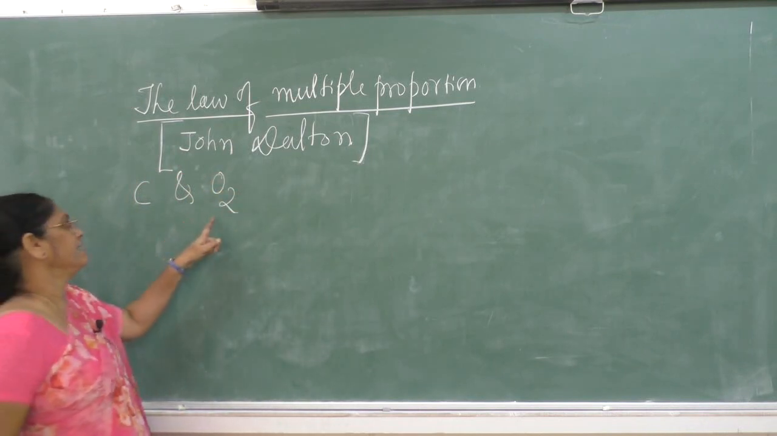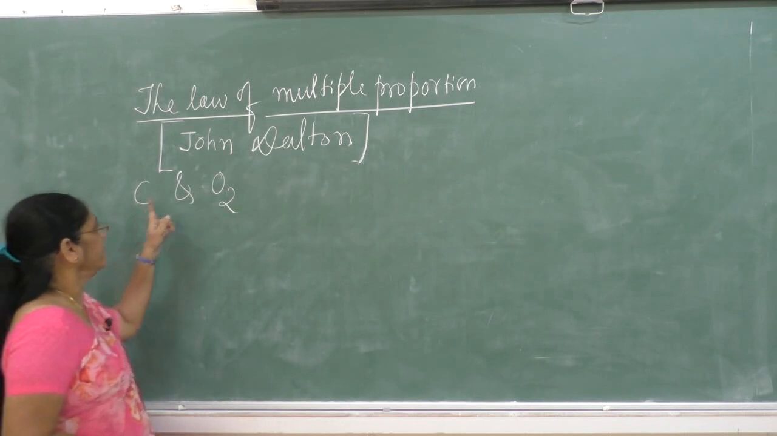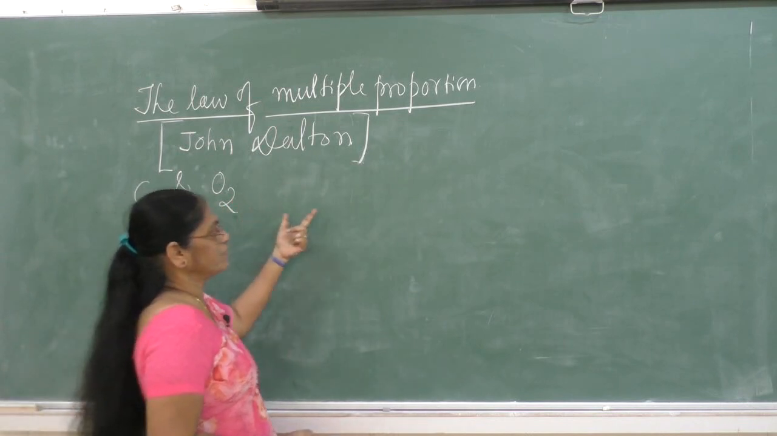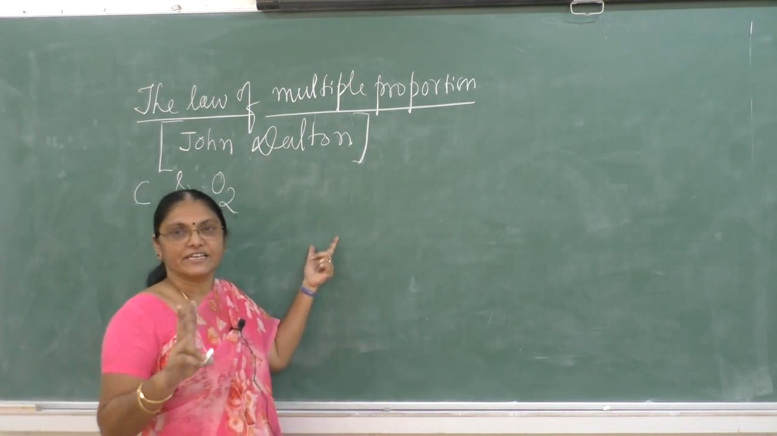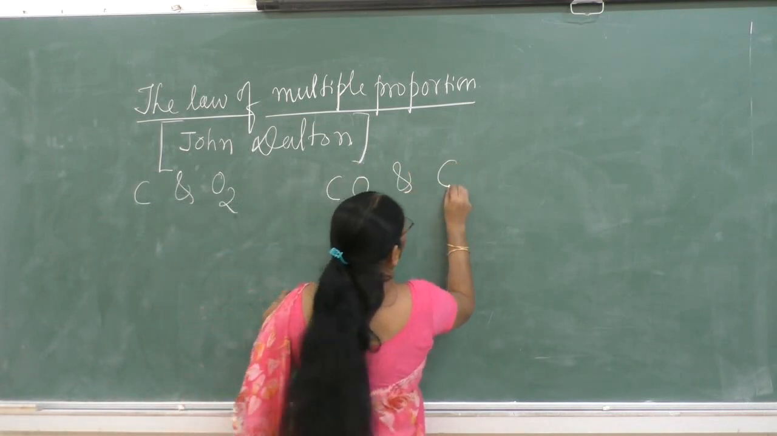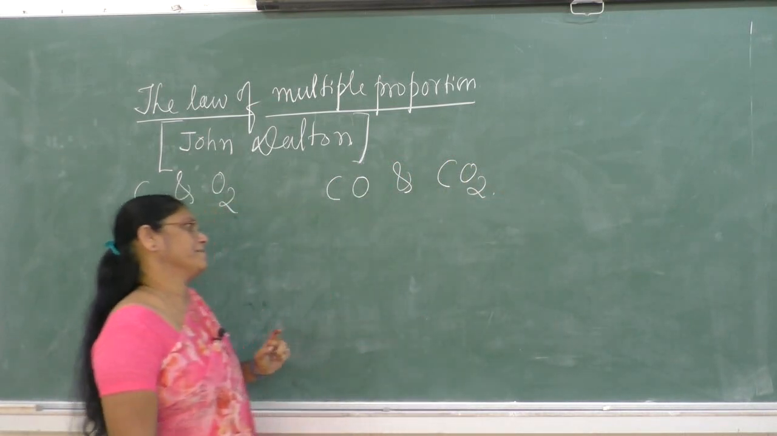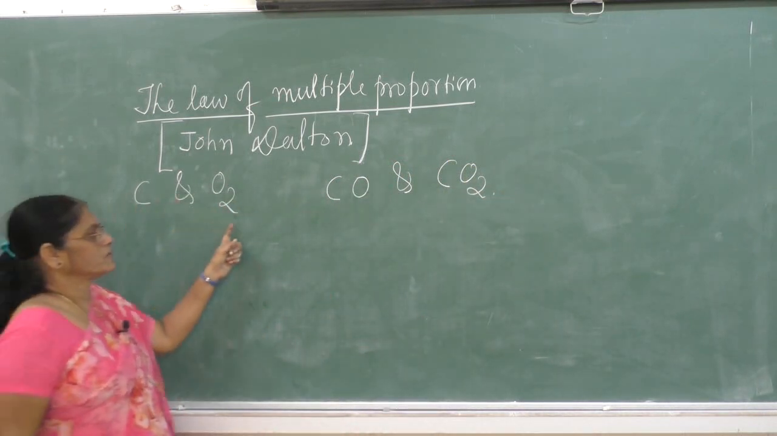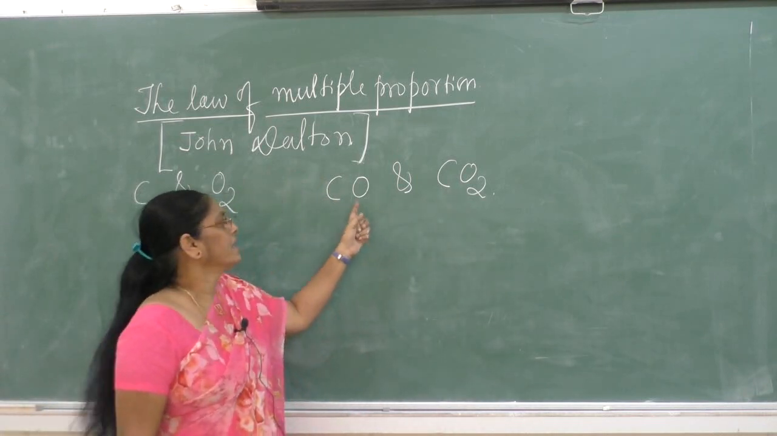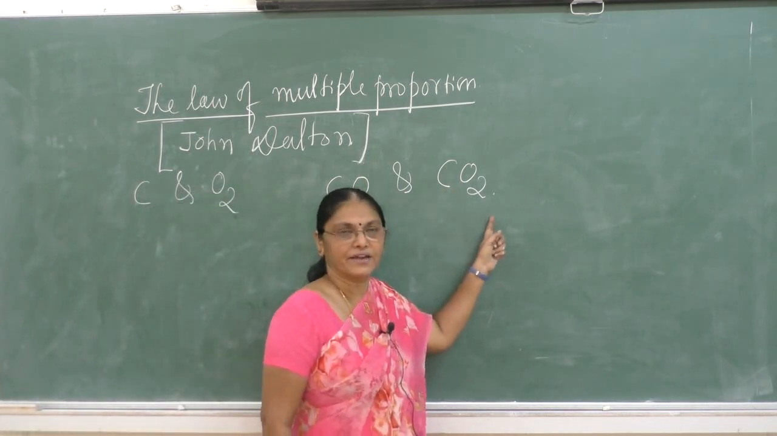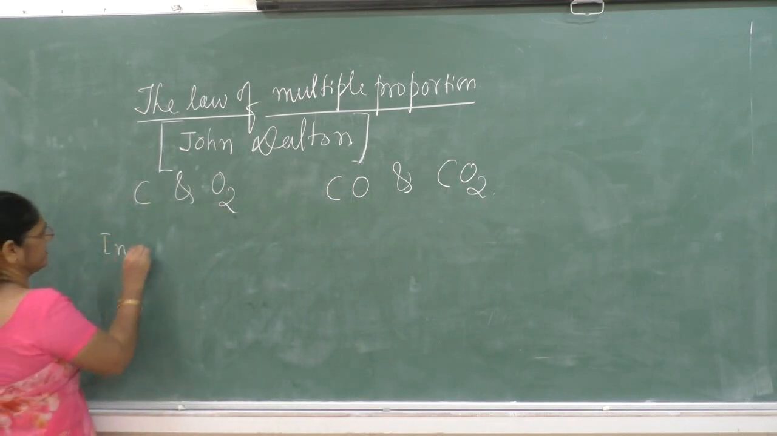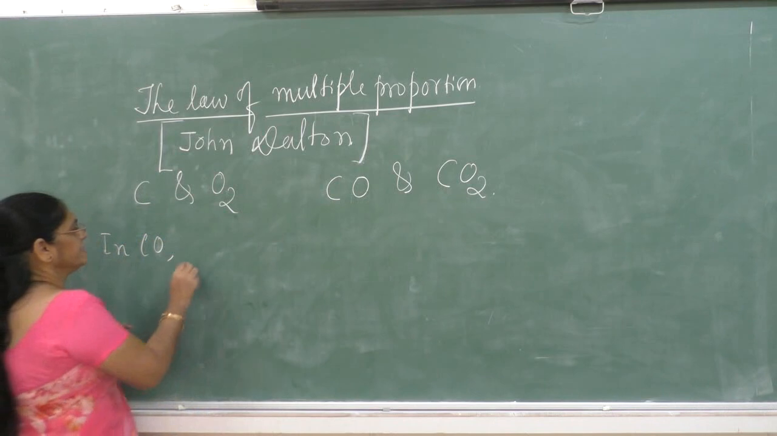The two different elements are carbon and oxygen. These two elements combine to form two different types of compounds. They are carbon monoxide and carbon dioxide. So in carbon monoxide, the ratio